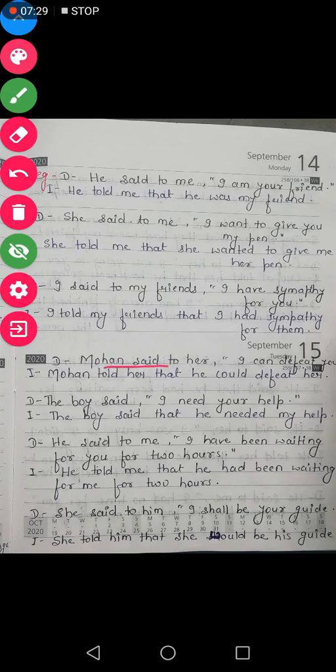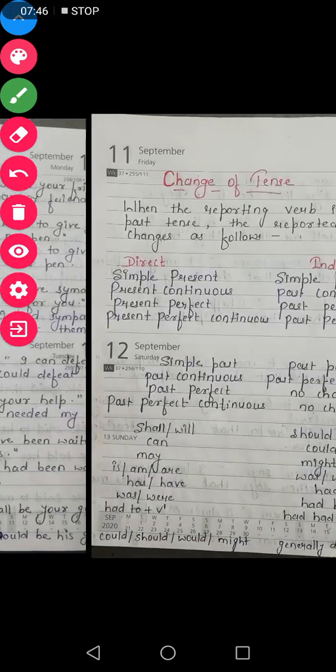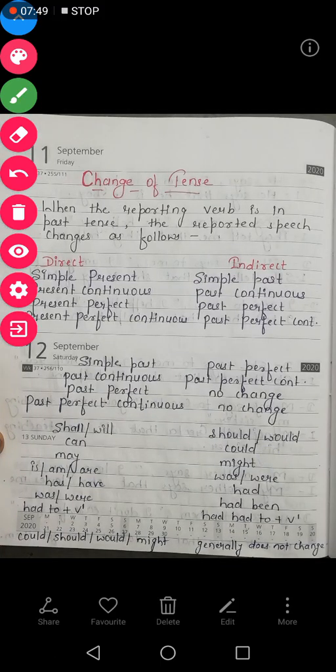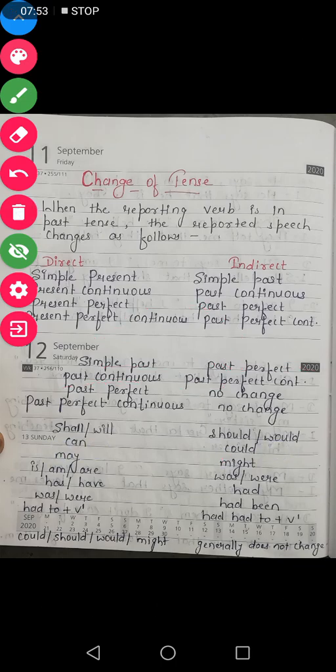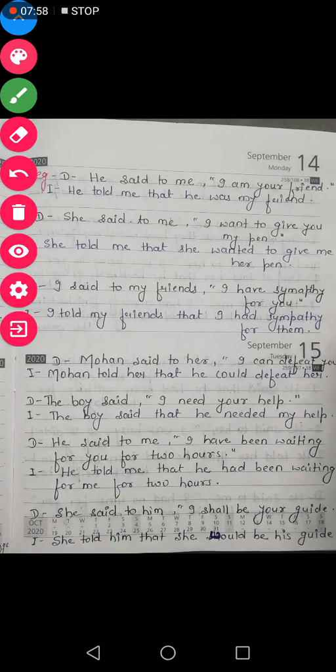Mohan said to her, I can defeat you. So Mohan told her that. First person, I is first person, will be changed according to Mohan. Mohan is a boy, we will use the pronoun he for him, so he. And in the rule it is written that can changes into could. So here also we will change can into could. He could